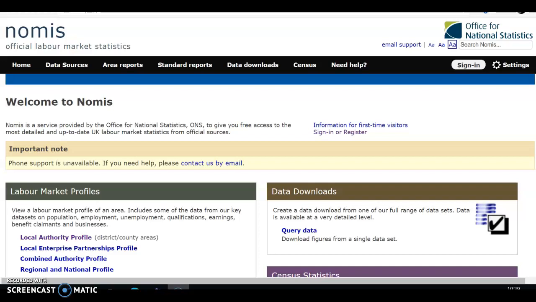Today we're going to look at NOMIS, the official labour market statistics. In particular, we're going to look at two things: the local authority profile, and the census data for 2011. It's very important when you're starting a business that you clearly define the area you're going to trade in and look at the local characteristics.